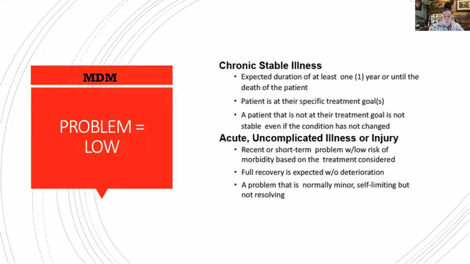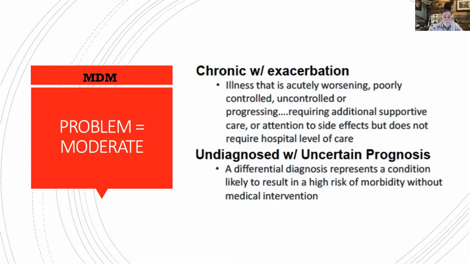Now, if we're talking about low, that would be like a chronic stable illness. And that's one of the ones that you're going to have probably the rest of your life. For instance, I'm hypertensive. And if my hypertension is controlled, then great. Now, if I start running 150 over 110 all the time, it would not be in the low area. That would be in the moderate area right there.